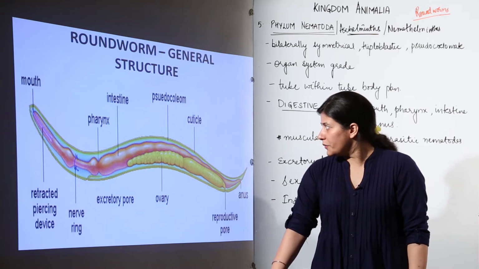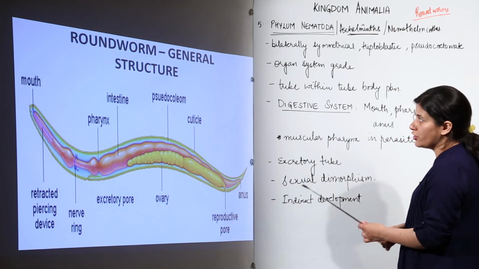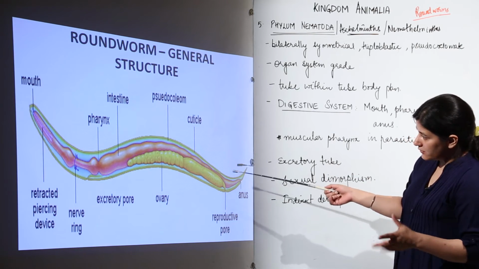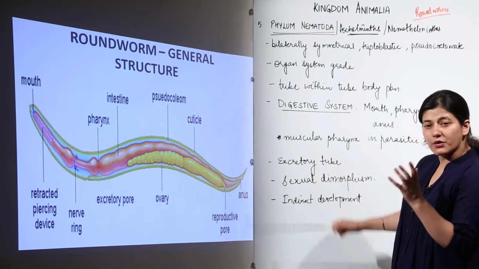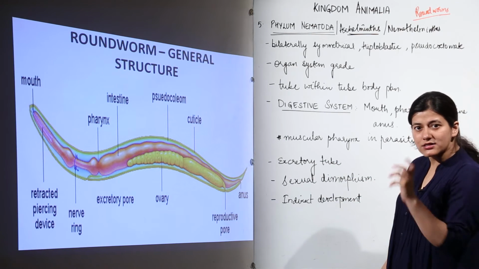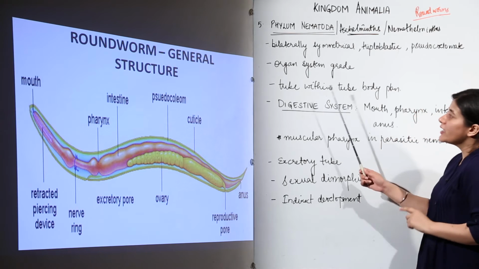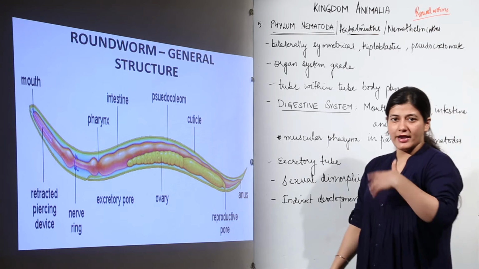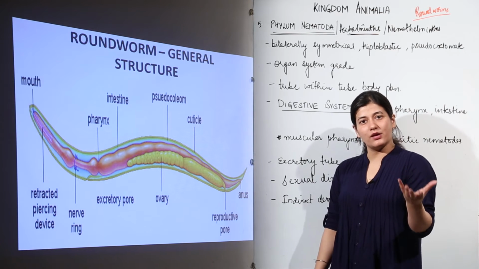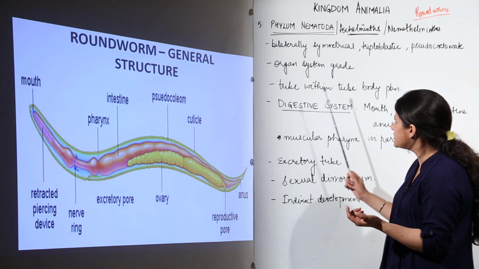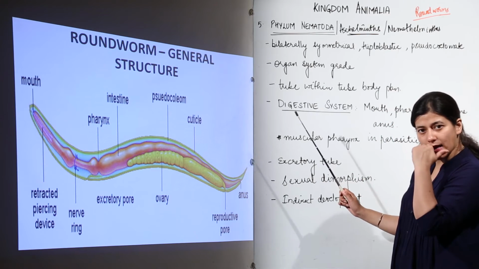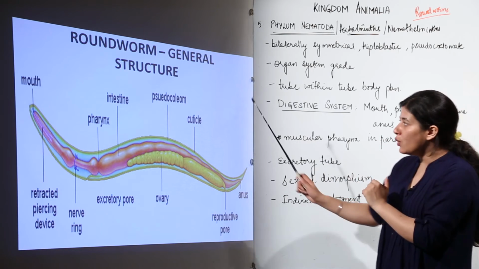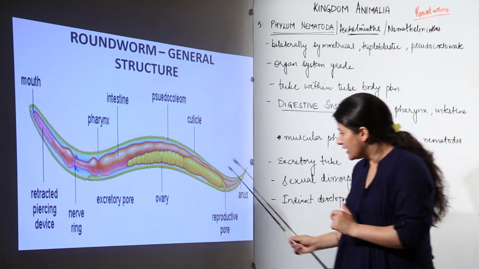Now we are going to study the general structure of Ascaris over here, and from this basic diagram and these labelings, we are going to see the general characteristics, that is organ system, how it is present. See, over here we have tube within tube body plan. Now recall what was there in phylum Platyhelminths. In Platyhelminths there was incomplete alimentary canal. This is tube within tube, and with this we start with higher organisms, that is the alimentary canal is going to be complete with an opening known as mouth and an ending known as anus.